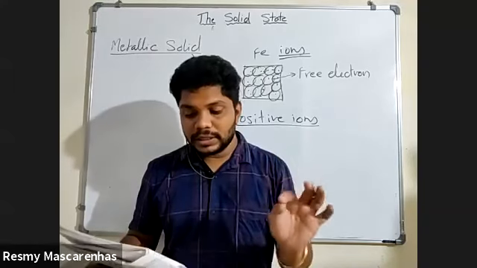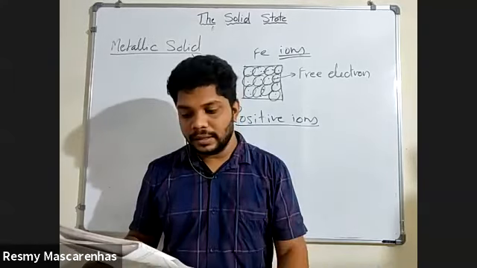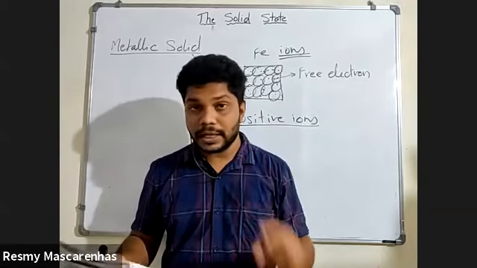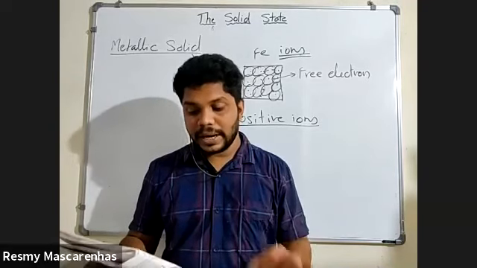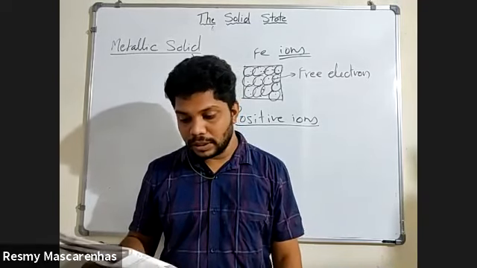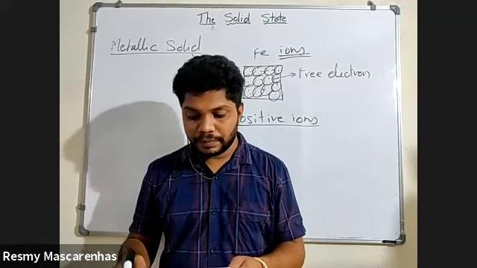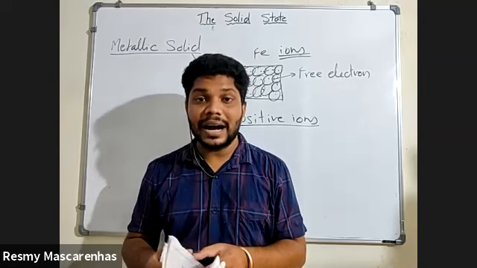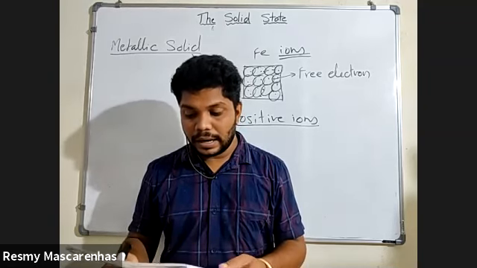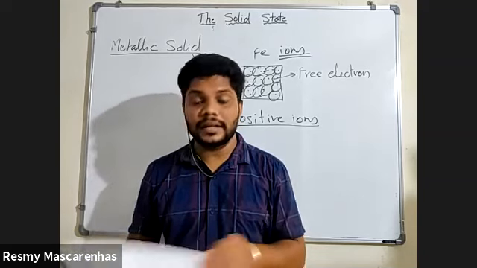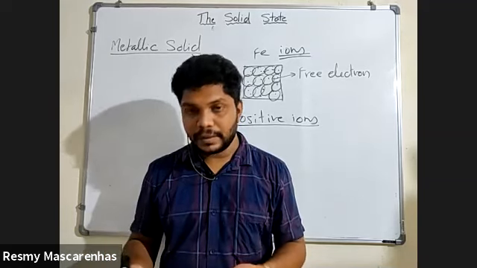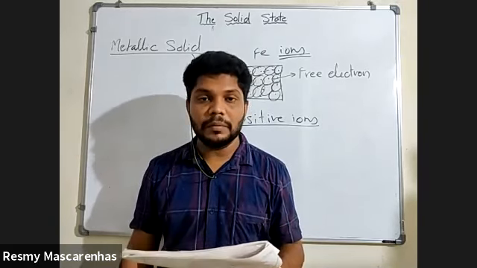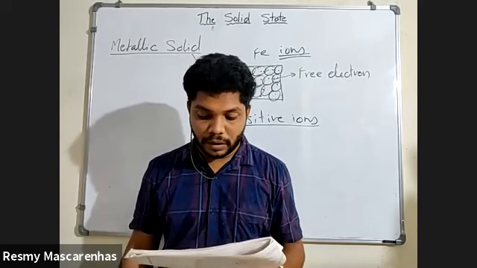So write down: this free and mobile electron is responsible for high electrical and thermal conductivity of metals.